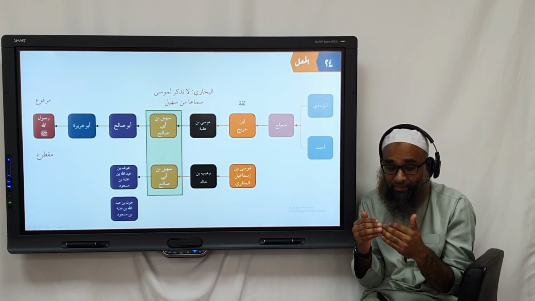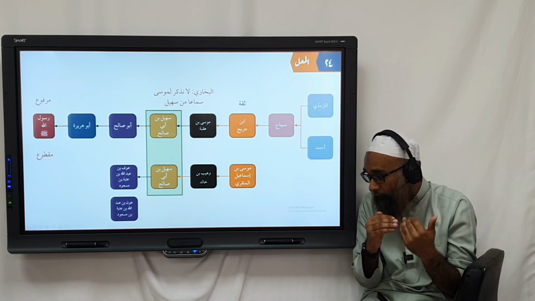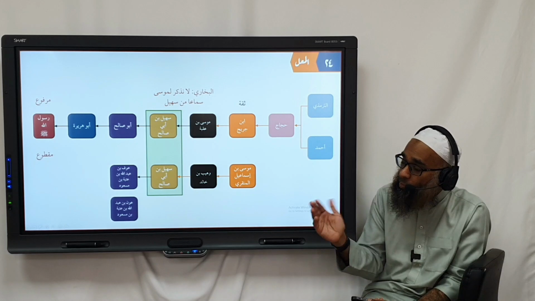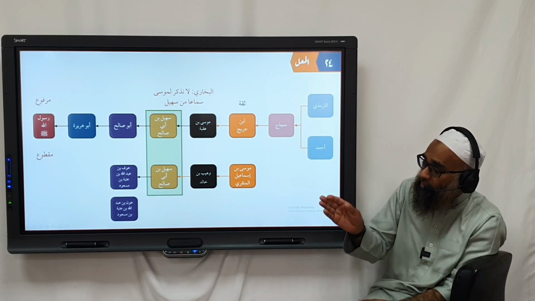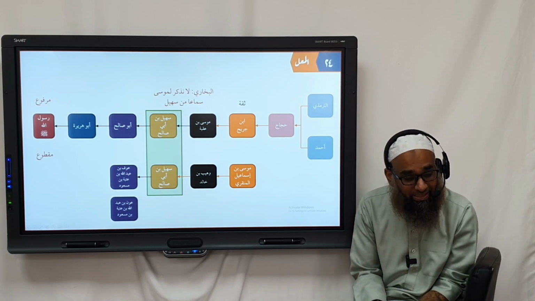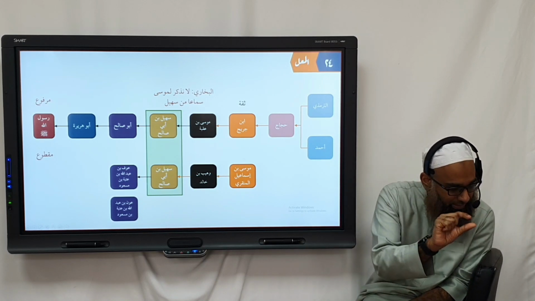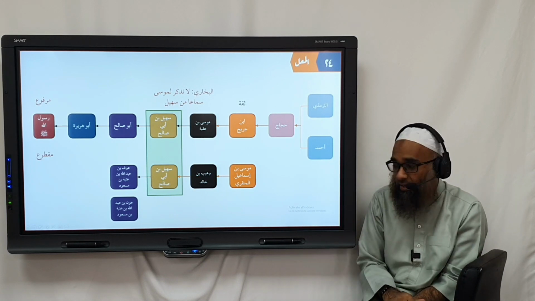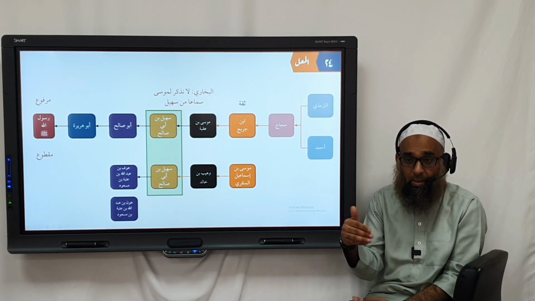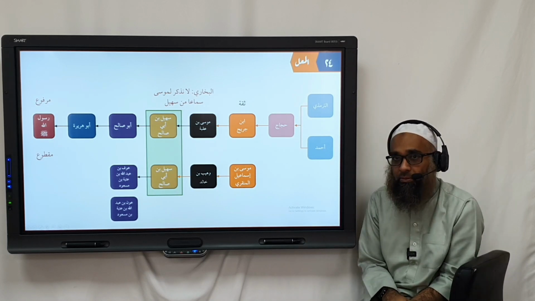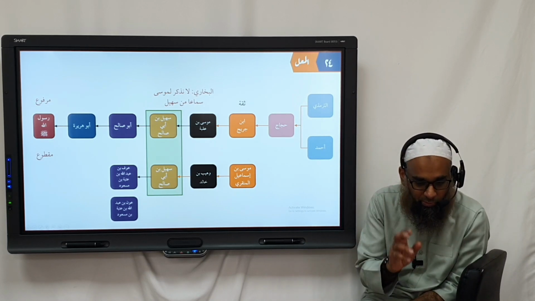Or you may have another matan with similar wording. Or you may have another chain from Abu Huraira, not via Abu Saleh, or via Abu Saleh without Suhail ibn Abi Saleh. So you can have different variations. So this one sanad with this matan has an illah. Don't just jump to the conclusion that this whole hadith is ghayr ma'mul. There may be other narrations. There may be other Sahaba narrating it. In talib ilm, you don't just jump to the first thing you come to know of.